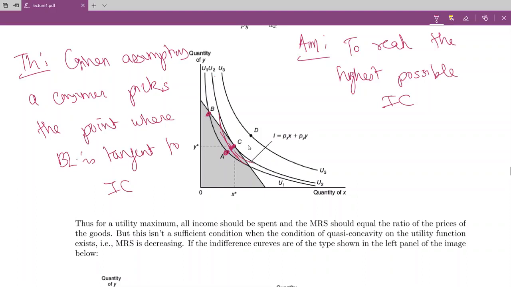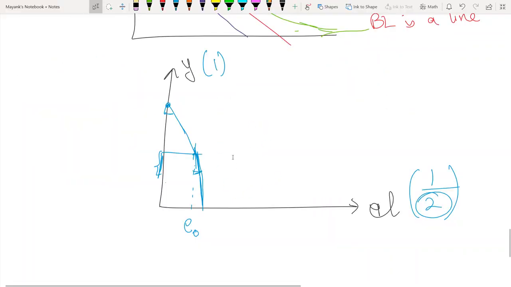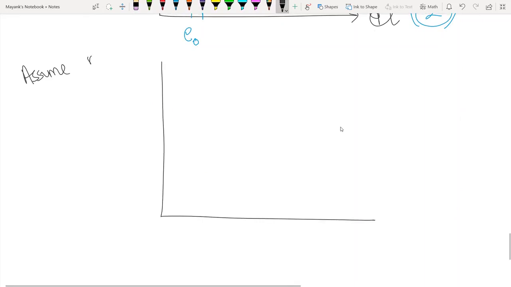This is a theorem: given the three assumptions which we have seen, if they are true, the consumer picks a point where the budget line is tangent to the IC. Okay, so let us try to refute this theorem. Let us assume not.